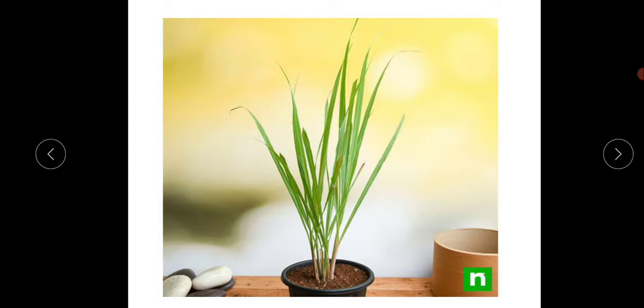We put the lemongrass in the tea. We make tea, right? If we put some amount of the leaf in the tea, it tastes very nice. This is a herb.